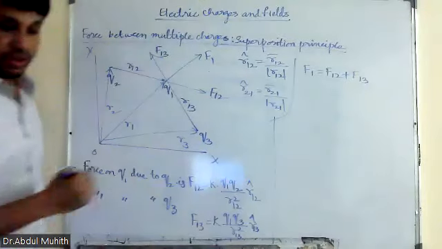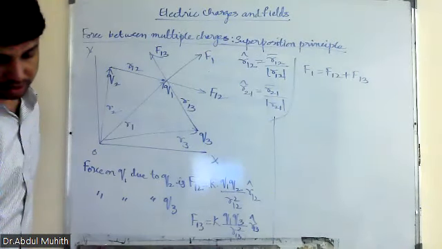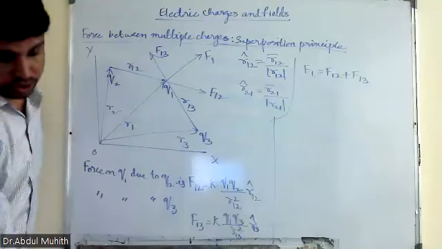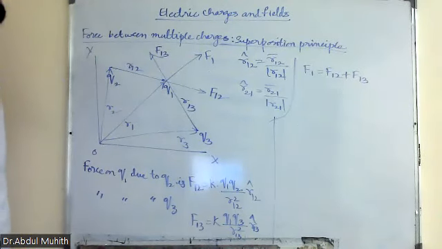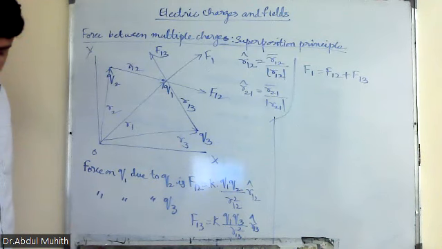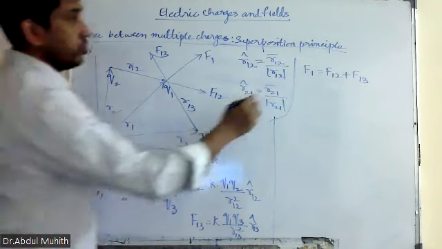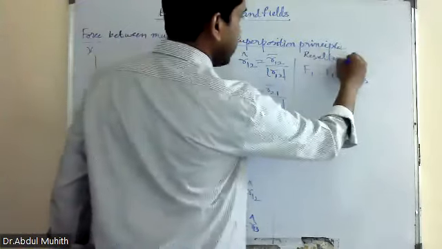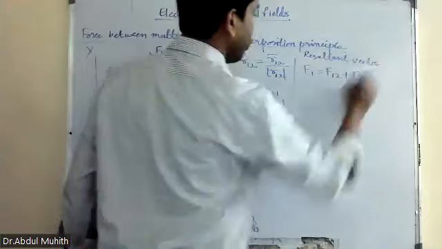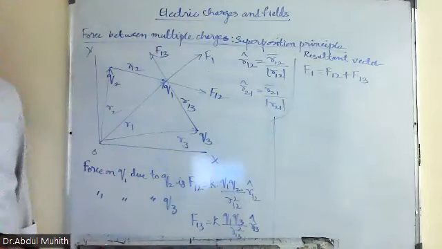Are you understanding, all of you? Yes, sir. Okay. This is said to be the resultant vector.